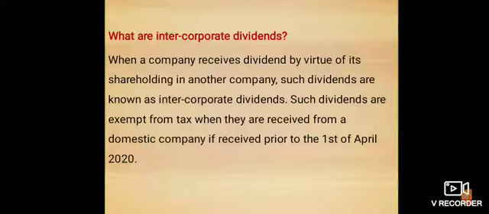When a company receives dividend from another company, it is called intercorporate dividend. In other words, we can say that intercorporate dividends are those dividends received by a corporation from investment in common and preferred shares held in other corporations. The dividends which are received from the domestic company are exempt from tax if they are received before 1st April 2020.